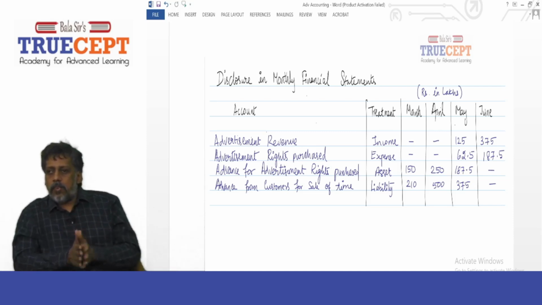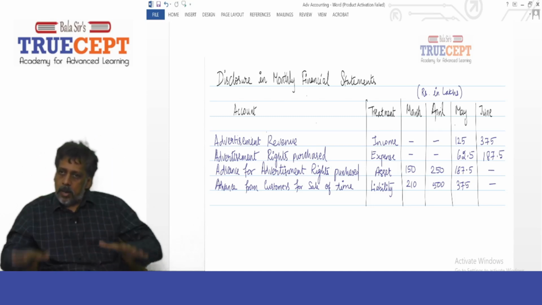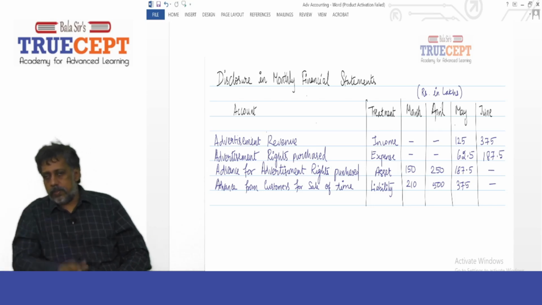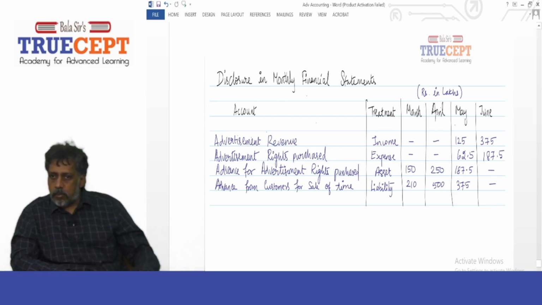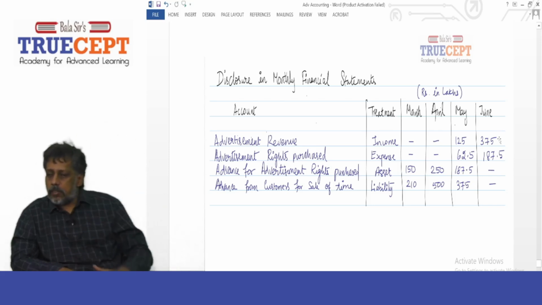In all, 500 lakh. Of this 500 lakh, you recognize 125 lakh as income earned in May, leaving a balance of 375 lakh as advance from customers. But even that 375 lakh is booked as revenue in the month of June, leaving a balance of 0 in the month of June.